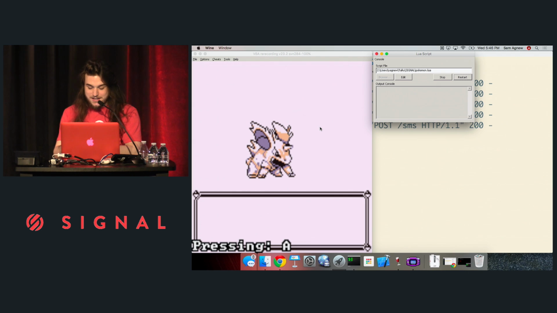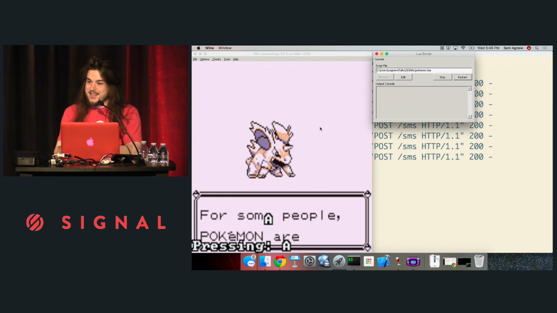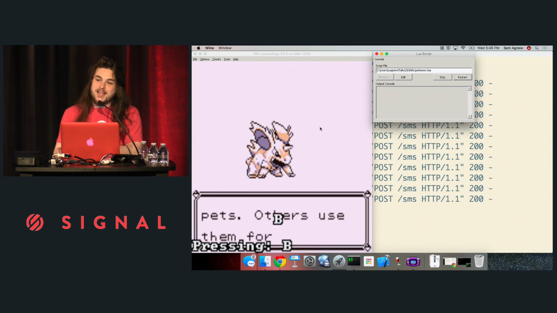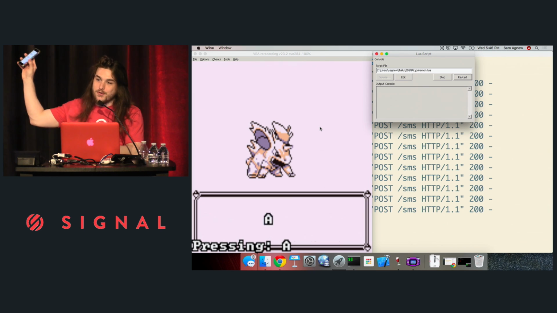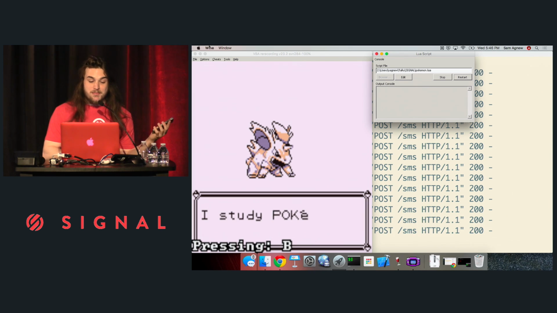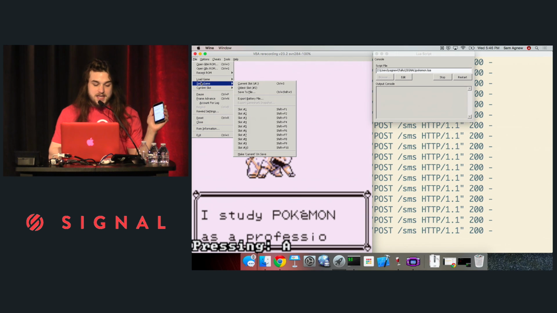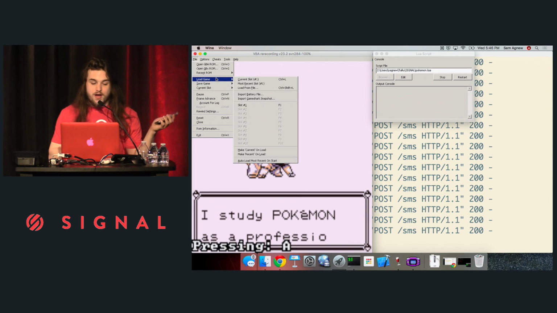Oh, people are already texting it. So somebody's sending A. Well, here's where I'm going to have to ask you all to help me out. I want you all to pull your phones out and play Pokemon with me. So I already have a save state loaded, so we don't have to go through all this text because that could take forever.